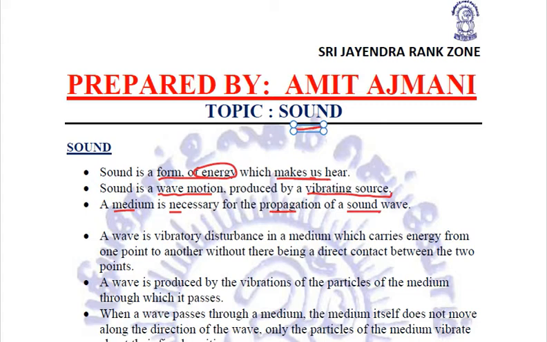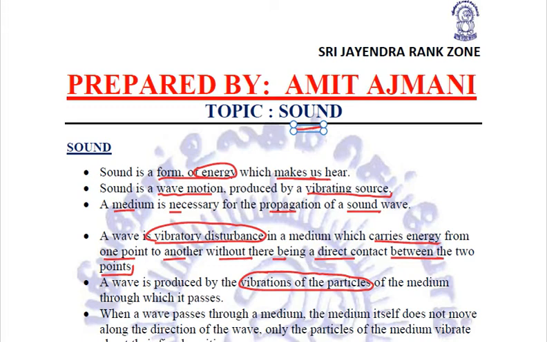Now what exactly are waves? We know that a wave is a vibratory disturbance in a medium which carries energy from one point to another without there being a direct contact between the 2 points. A wave is produced by the vibration of the particles of the medium through which it passes.